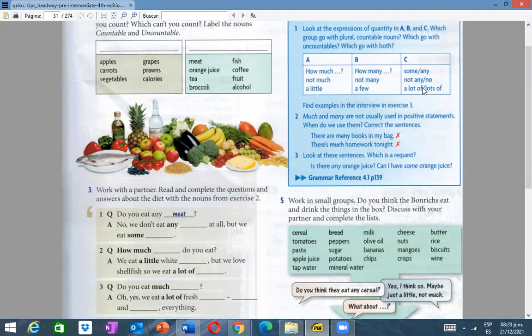Okay, so it's okay too because we can use a lot of, lots of in positive sentences. Please now, which of these sentences, can you see these 2? Which of them is countable? Which is countable? The first or the second? The first. Look at the nouns. The first, right? Because we can count books. 1 book, 2 books, 3, right? Okay. What about homework? Maybe we can say, oh yeah, I have a homework. Okay, a homework in general. But we can count 1 homework, 2 homework, right?